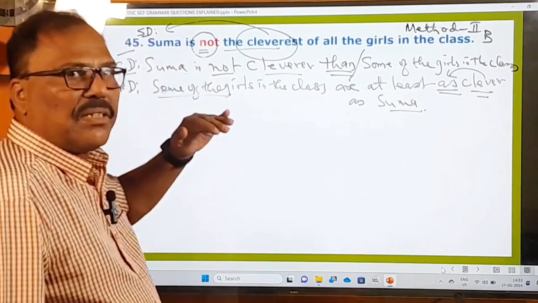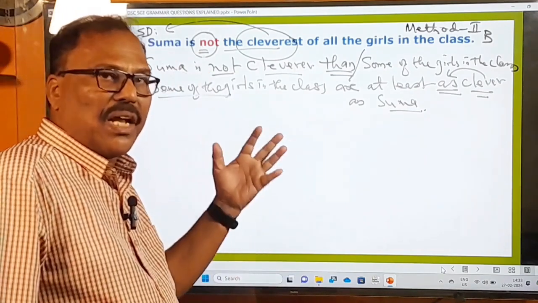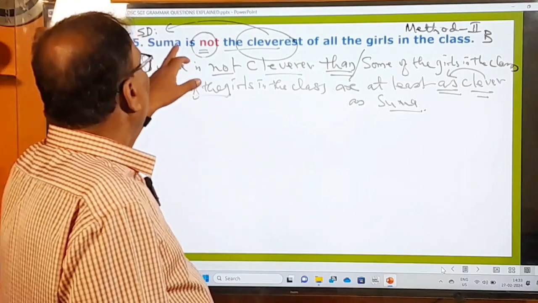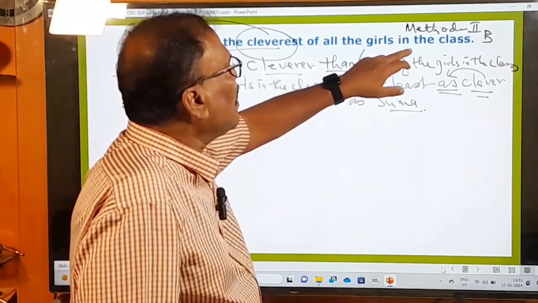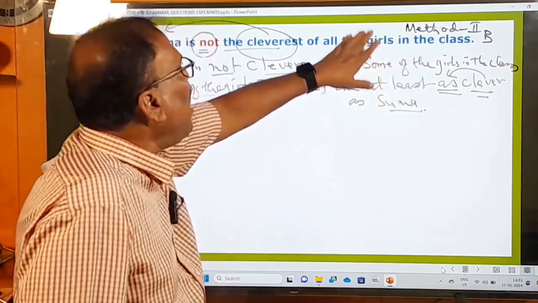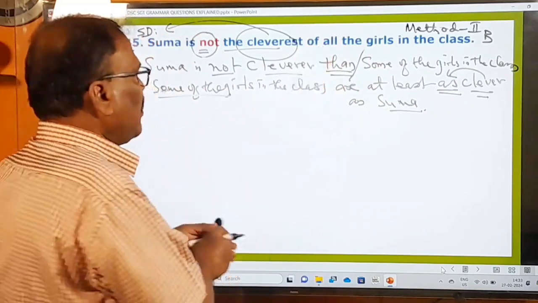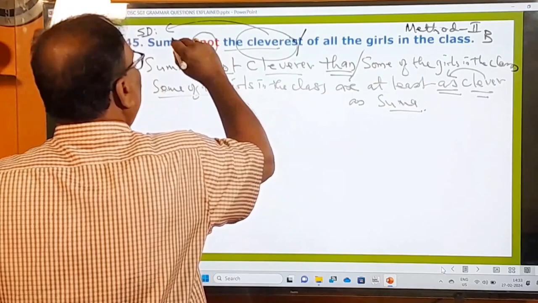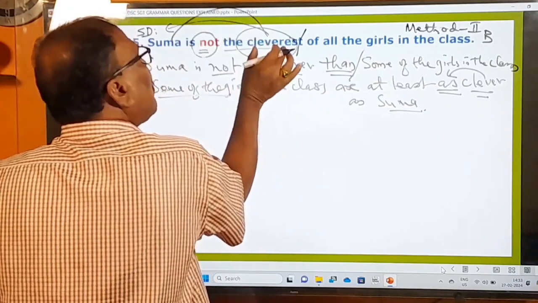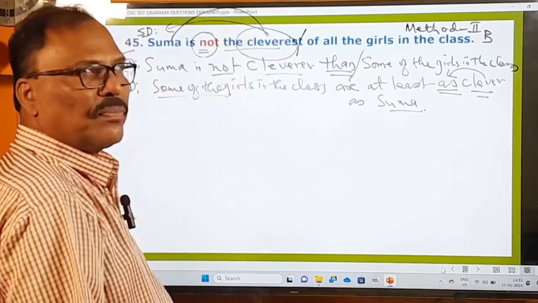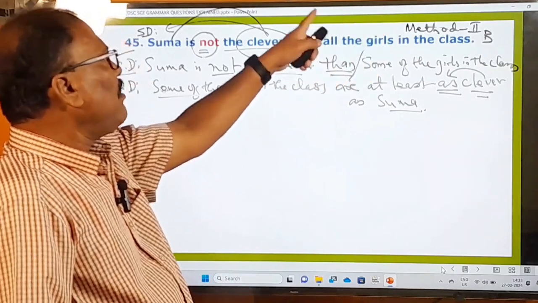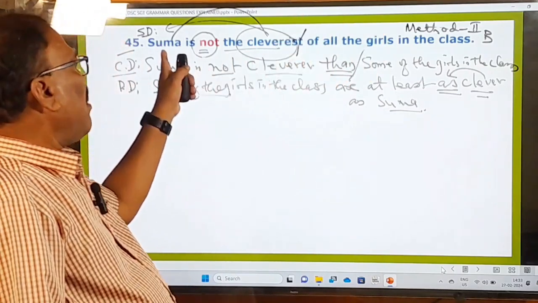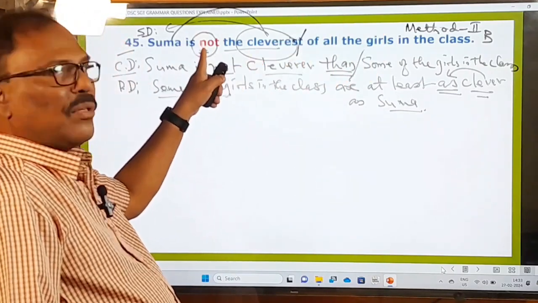So now let us see the Telugu meaning also in order to understand this. What is the meaning of this sentence? Suma is not the cleverest of the girls in the class, means Taragatuloni Ammayilandarlo Kella. Right, up to here it's okay. తరగతిలోని అమ్మాయిలందరిలోకెల్లా. Now you have to take the meaning. సుమ అత్యంత తెలివైనది కాదు. తరగతిలోని అమ్మాయిలందరిలోకెల్లా సుమ అత్యంత తెలివైనది కాదు.